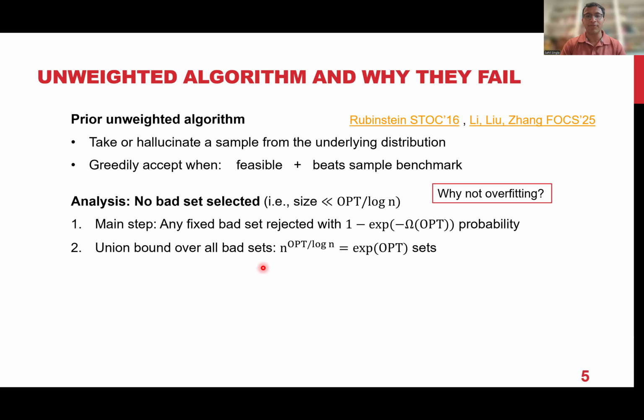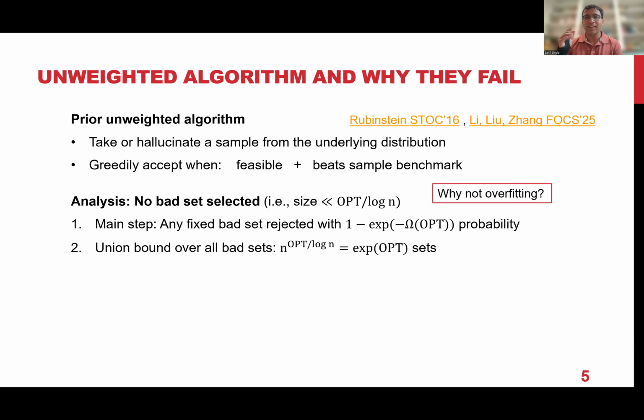The second observation, which is crucial, is that the number of small sets is also not so bad. Because the small sets have size at most opt over log n, if I'm shooting for a log n factor approximation, you have only n choose opt over log n choices, which is exponential in opt, and you get a concentration in step 1 of e to the minus opt. So you multiply them, and the proof works. All this is good for the unweighted setting.